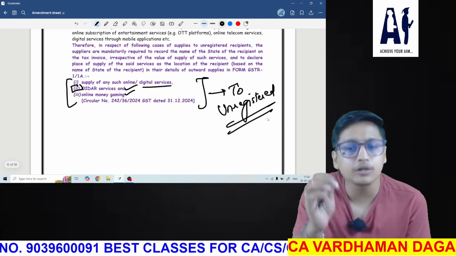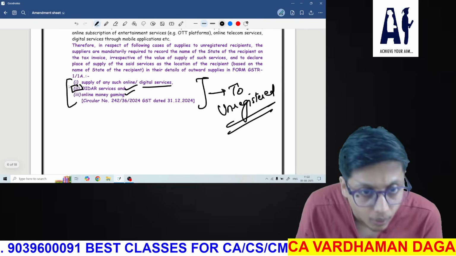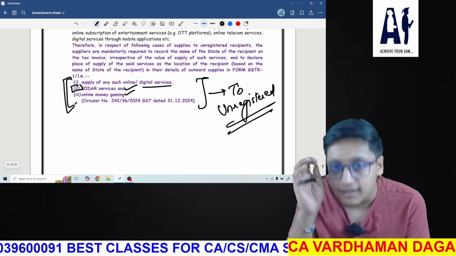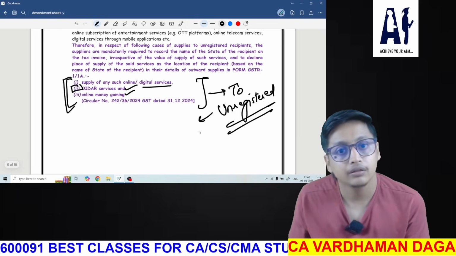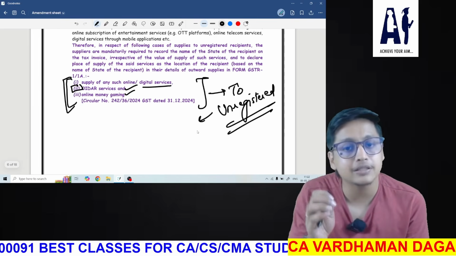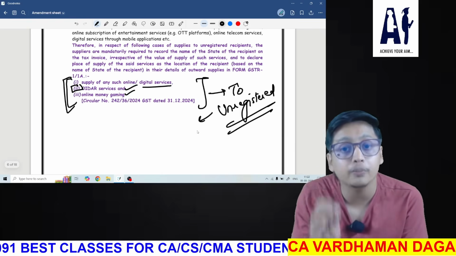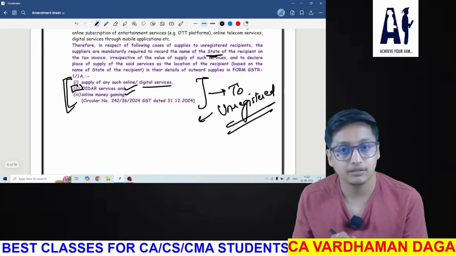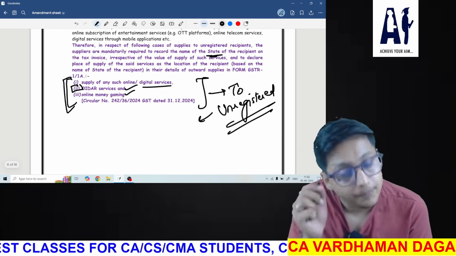Through the circular, they have made it crystal clear that any person providing any of the three services to an unregistered person needs to mention the state of that unregistered person, and that state will be considered the place of supply.